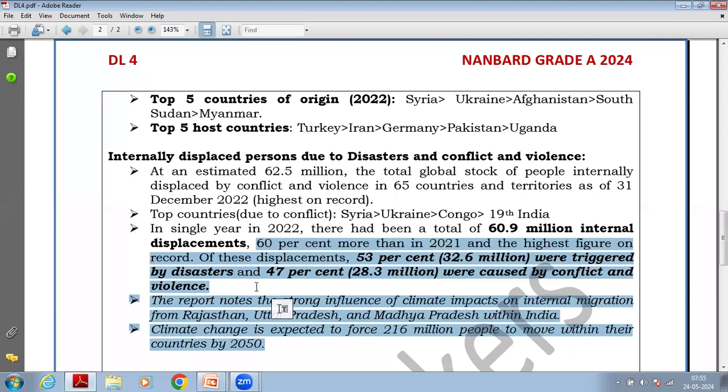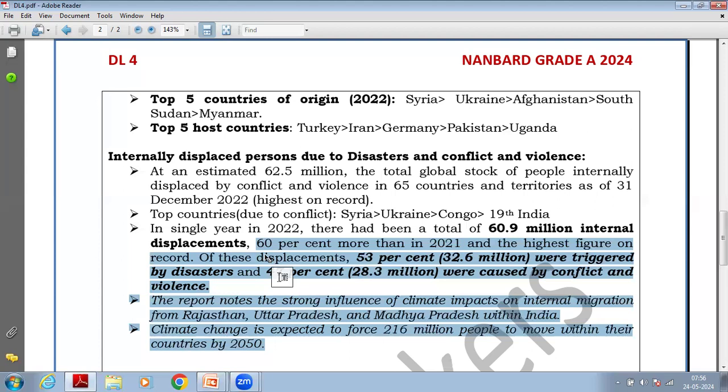But with time, after 2041, when this figure will peak, India will start becoming an aged country. Currently, Japan is an aged country. According to the economic survey, India will reach its peak after 2041. At that time, we will have the maximum number of people in the working age, so we need to reap their benefit. But when most people are displaced and not able to contribute to the economy, we will not be able to utilize that demographic dividend to its fullest. So these are the negative impacts of displacement due to climate change.